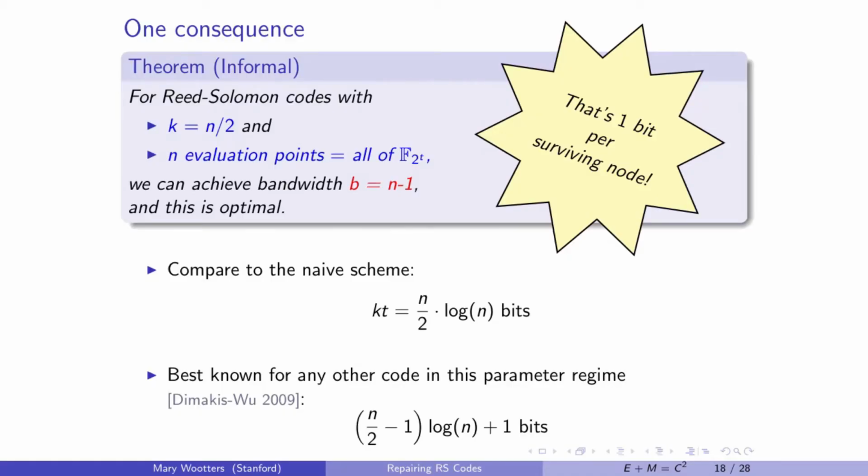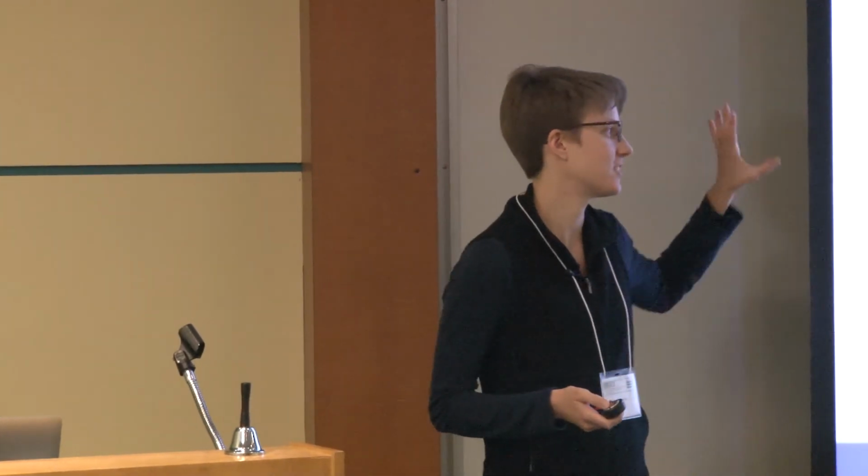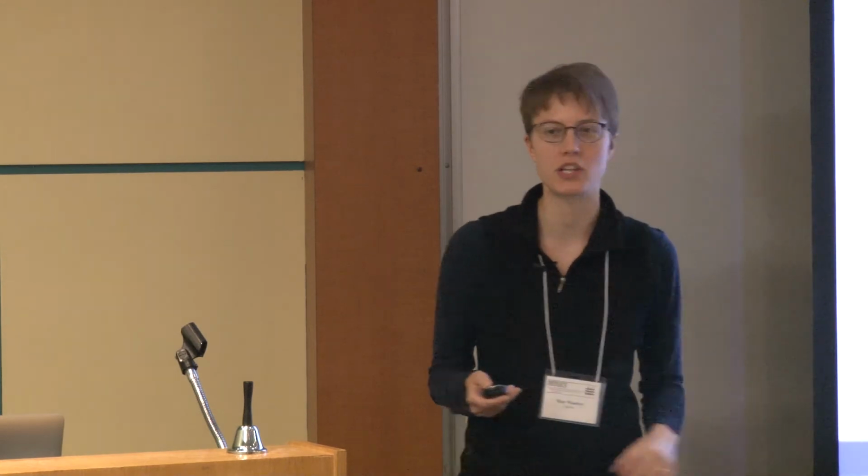Okay, so this compares well with the naive scheme. It actually also compares well with the best known scheme in this parameter regime that existed already. Although, in fairness, this is kind of a strange parameter regime for regenerating codes. But Reed-Solomon codes are the first known optimal code for this, even though they've been around since the 50s.